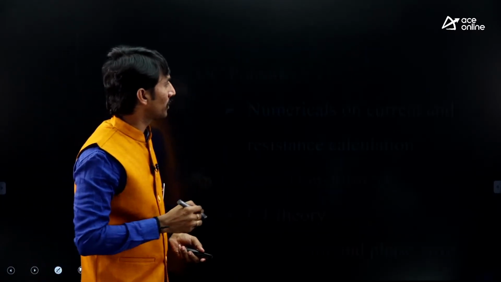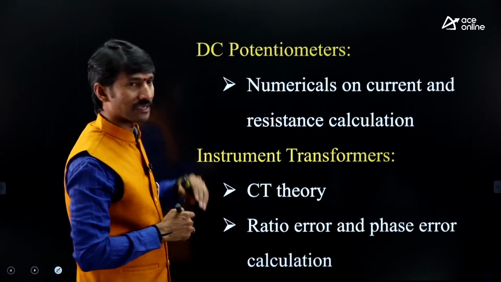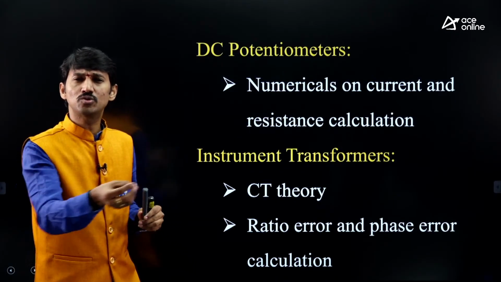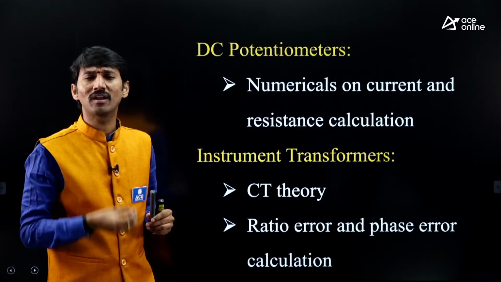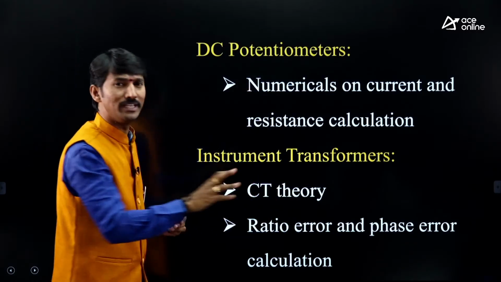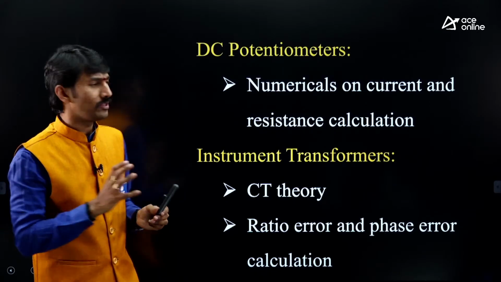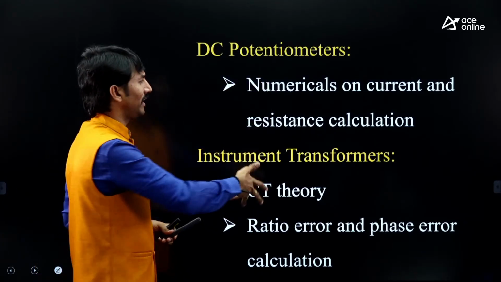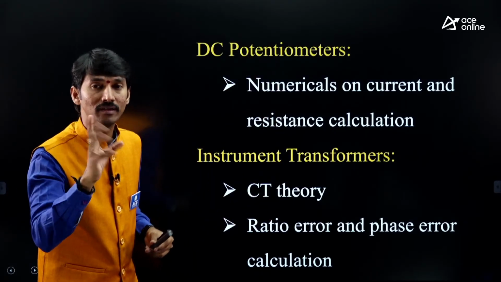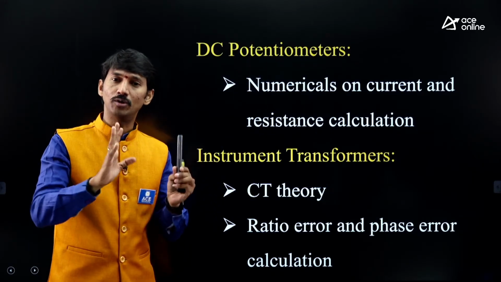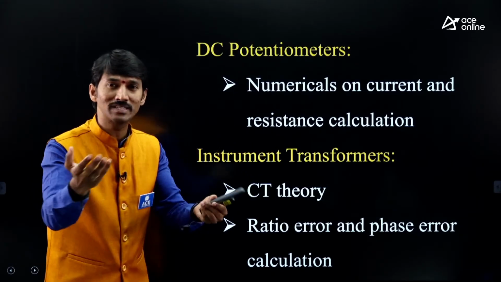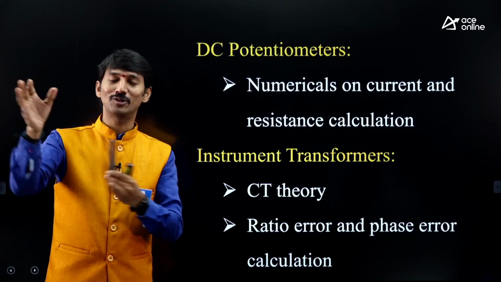Next one is potentiometers and instrument transformers. As I told you, since so many years, electrical people are not getting much weightage from these two chapters. So according to your idea, yes, you can concentrate a little bit less, but the concept is very, very important. Try to know it, because electrical people use instrument transformers in other subjects also.